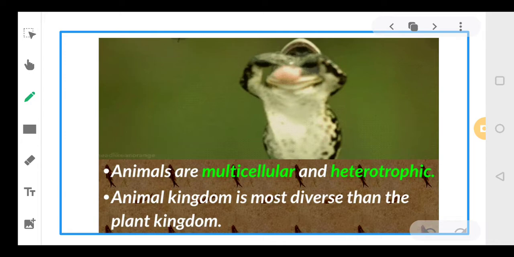Okay. And we know, dear students, animals are multicellular, means they consist of many cells, and they are heterotrophic, means they depend on other organisms for food. And the number of animals is even more diverse in comparison to the plants. So that is why I'm telling you that classification becomes more important, so that we can study each and every organism. So animals, basically, are multicellular and heterotrophic. That means they depend on other organisms for their food.